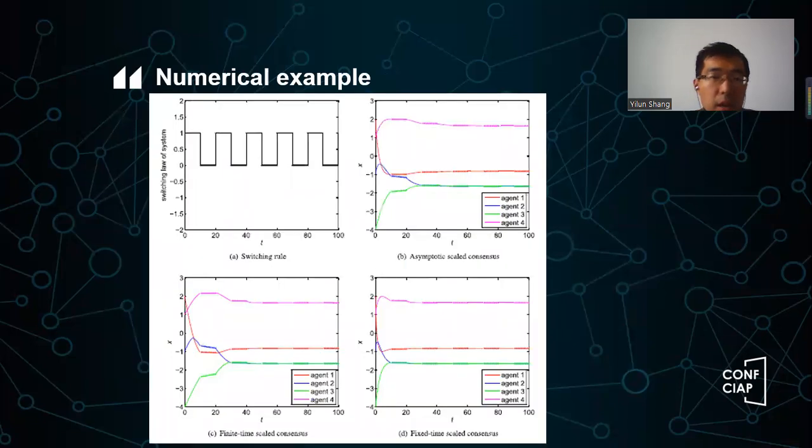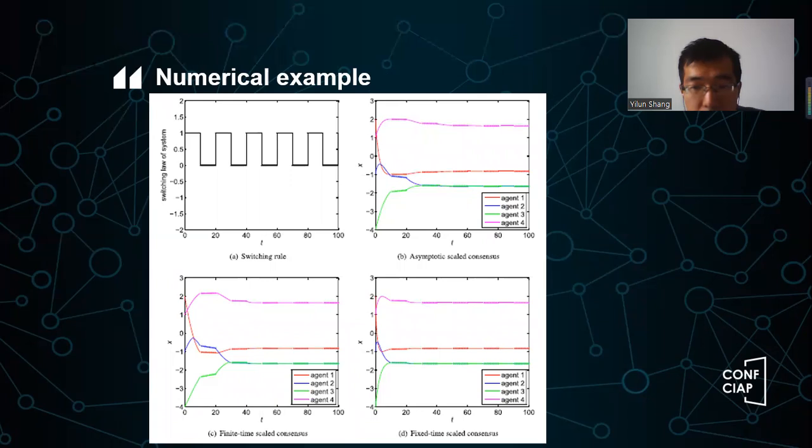So let's see. Here, I use the switching rule like this one. That means 10 seconds for the continuous system, and then 10 seconds for the discrete system, and another 10 seconds for the continuous system, another 10 seconds for the discrete. So it is a periodic signal. They switch between the continuous component and the discrete component.